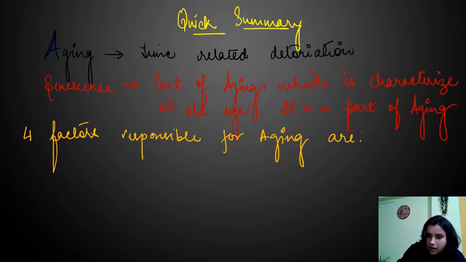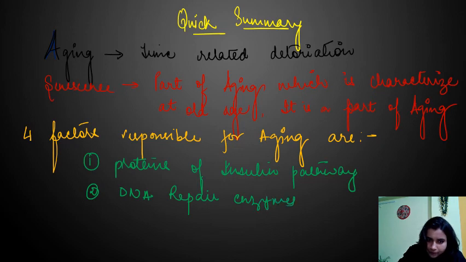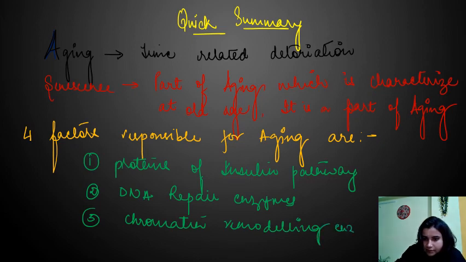Number one, proteins of the insulin pathway, right? Second, DNA repair enzymes. Next, chromatin remodeling enzymes, if there is an error in them.